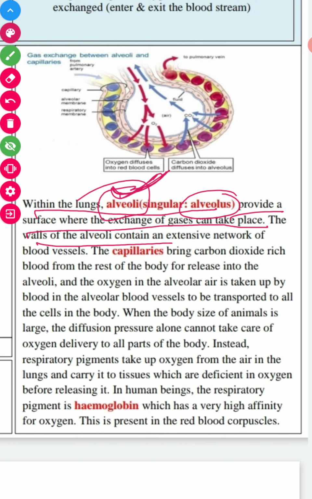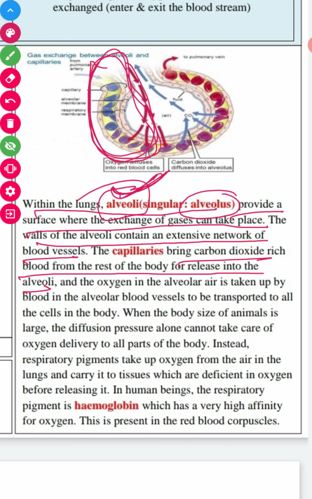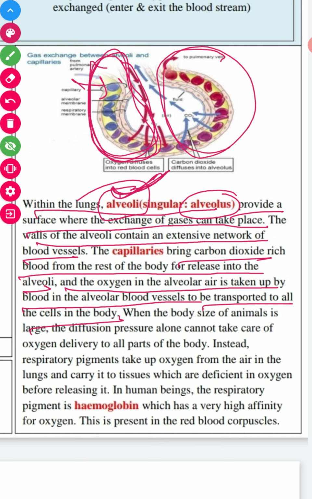The wall of the alveoli contains an extensive network of blood vessels, and because of the presence of extensive blood vessels, the capillaries bring carbon dioxide rich blood from the rest of the body and release it into the alveoli. Carbon dioxide rich blood is taken from all body parts and reaches the alveoli, and oxygen in the alveoli air is taken up by the blood in the alveoli blood vessels to be transported to all cells. And see, this is oxygen rich blood, right?